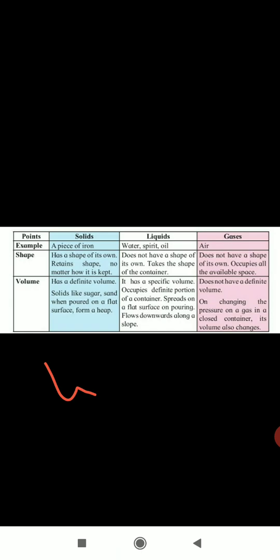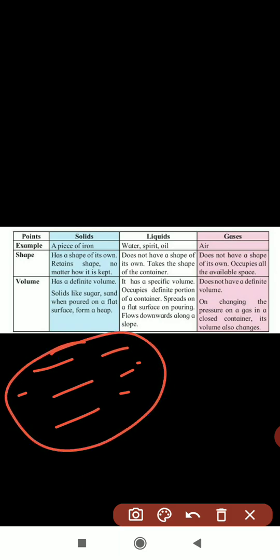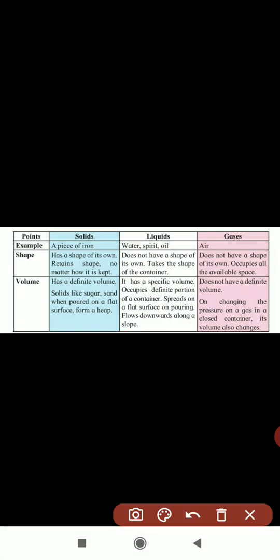Next, liquids. Liquids do not have a shape of their own. If you are seeing water in the sea, lake, or river, at that time the water does not have its own shape. If that same water is taken in a glass, it takes the shape of the glass. So the liquid does not have its own shape.